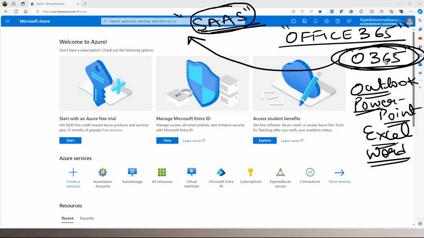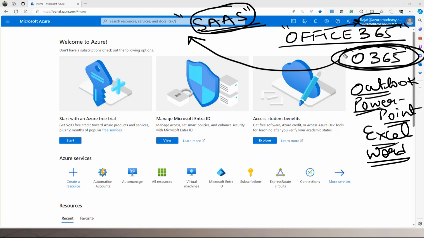Okay. So why I'm saying this Office 365? Office 365 is also trusting this particular Microsoft Azure Active Directory tenant. So in simple words, understand it like this.